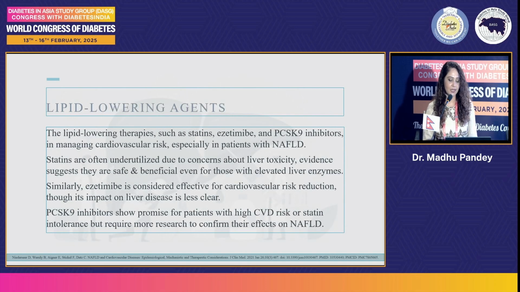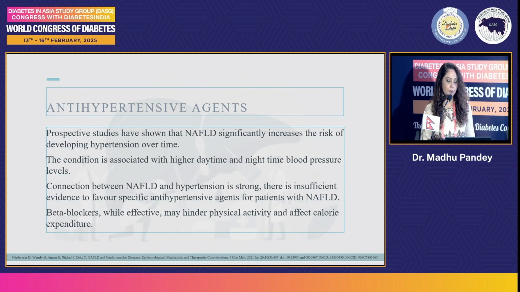Lipid-lowering drugs such as statins, ezetimibe, and PCSK9 inhibitors are used in managing cardiovascular events, and statins are often underutilized due to concern about liver toxicity. Evidence suggests that they are safe and beneficial even for those with elevated liver enzymes. Similarly, ezetimibe is considered effective for cardiovascular risk reduction, though its impact on liver cirrhosis is still not clear. PCSK9 inhibitors show promise for patients with high CVD risk or statin intolerance, but require more research to confirm the effect on NAFLD.